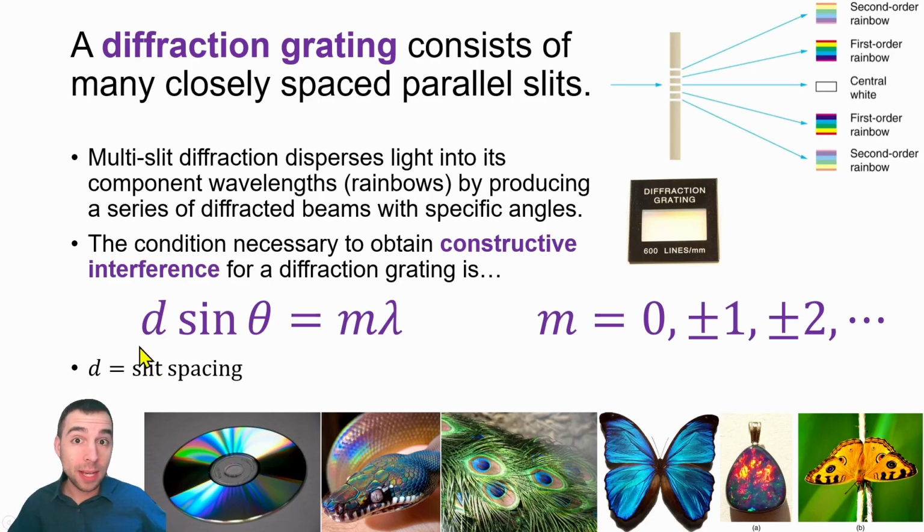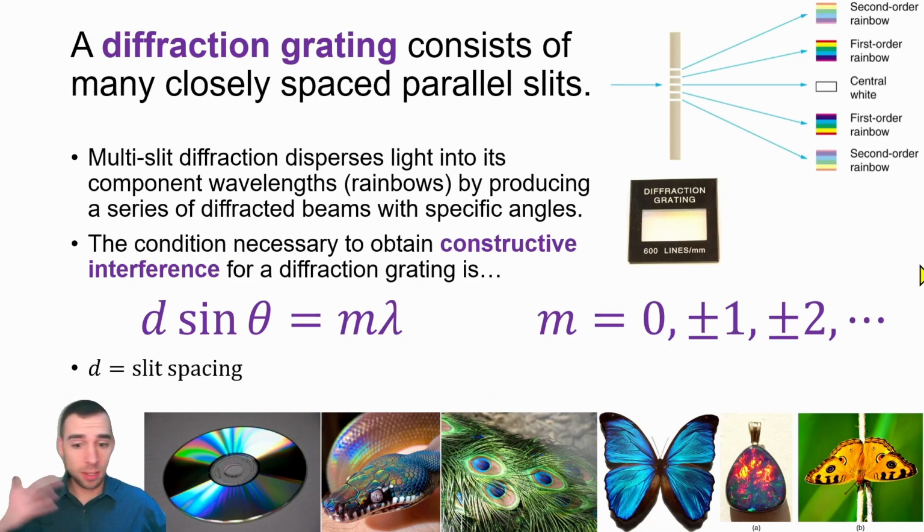Another difference about multi-slit diffraction is that instead of just creating a bright and a dark spot, it actually creates rainbow fringes. It separates light into its component wavelengths so that we actually get bright fringes that appear as rainbows with different colors. You'll notice that the order of the colors is symmetrical for these different bright fringes. So to get a bright spot, you solve for it using the diffraction equation.